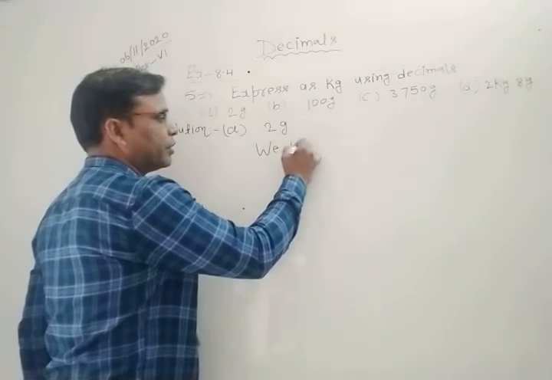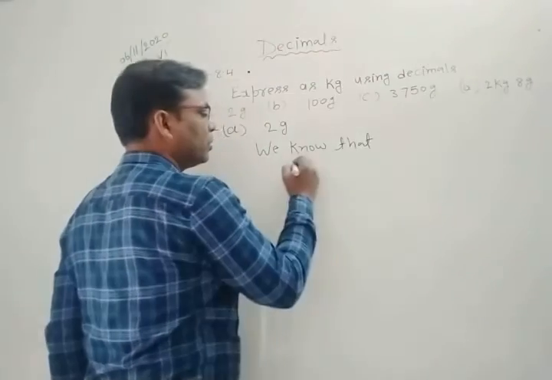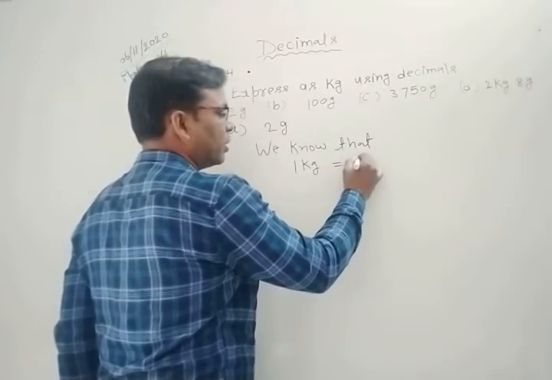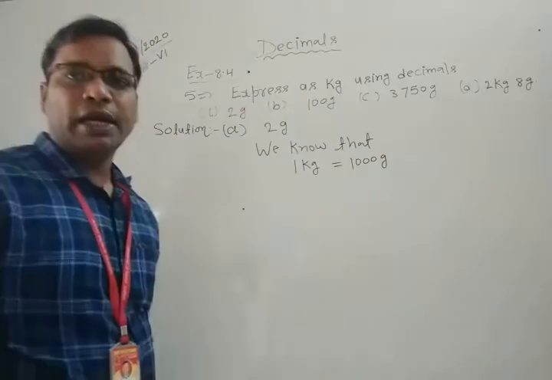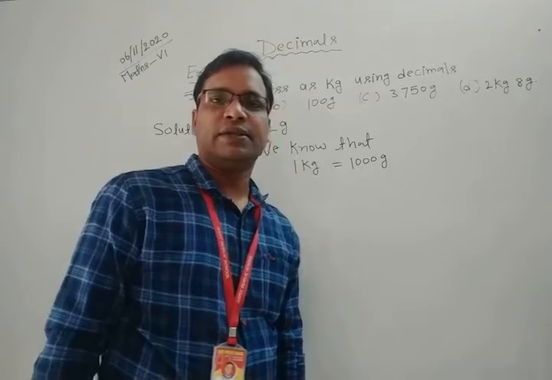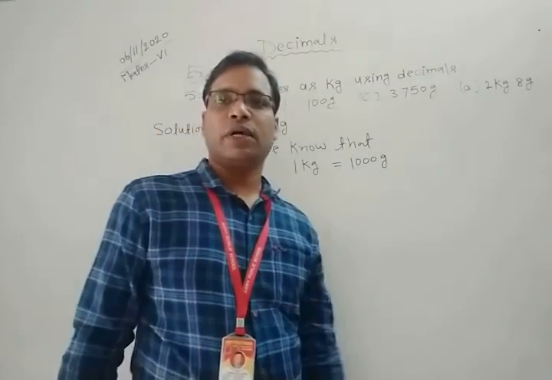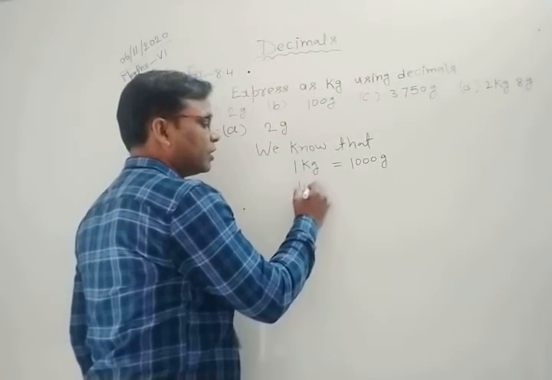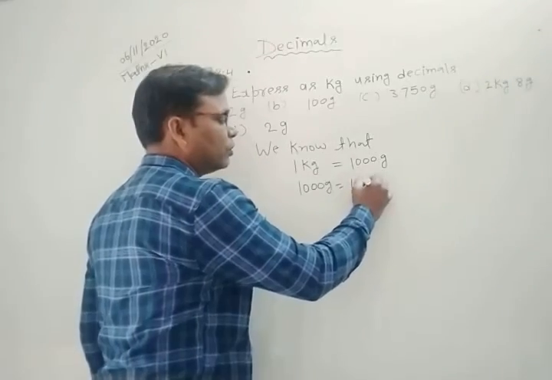We know that 1 kilogram is equal to 1000 grams. You represent gram by g and kilogram by kg. So 1 kilogram is equal to 1000 grams, or 1000 grams is equal to 1 kilogram.